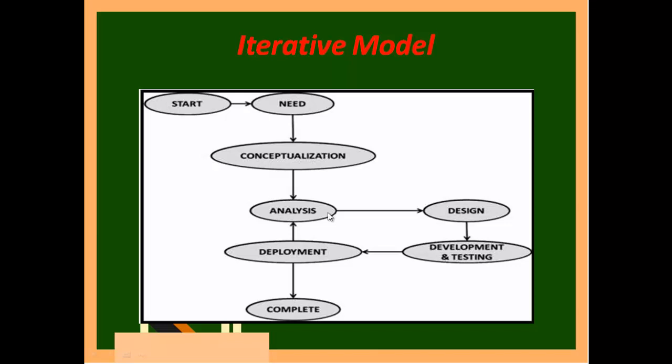In analysis I will sit and collect what are the various types of sensors available. Again, from that, one particular sensor will be selected and given to design, because each and every sensor will change: a sensor will have 4 pins, a sensor will have 8 pins, a sensor may be 8 bit, a sensor may be 16 bit or 32 bit.